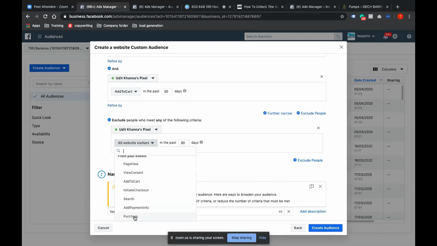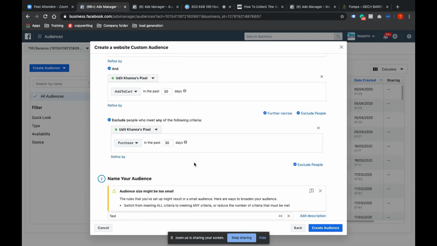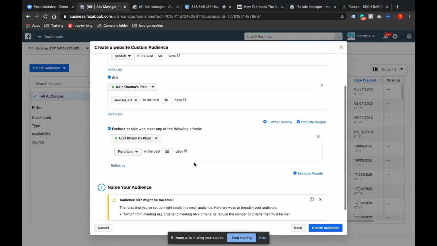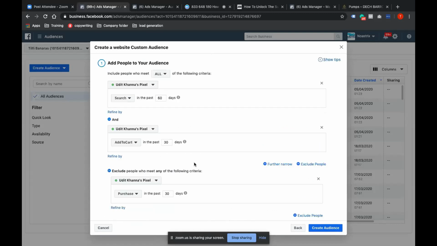Remember this point, guys. You should have a decent amount of data. This kind of audience will not work in scenarios where you are spending a very nominal budget. So maybe 1,000 rupees, 2,000 rupees per day kind of campaign, you might not get a good number of audience, and in those cases these audiences may not work. In my experience, these audiences have worked particularly in cases where we are getting at least 500 to 600 visitors per day minimum. It can go up to thousands of visitors per day.